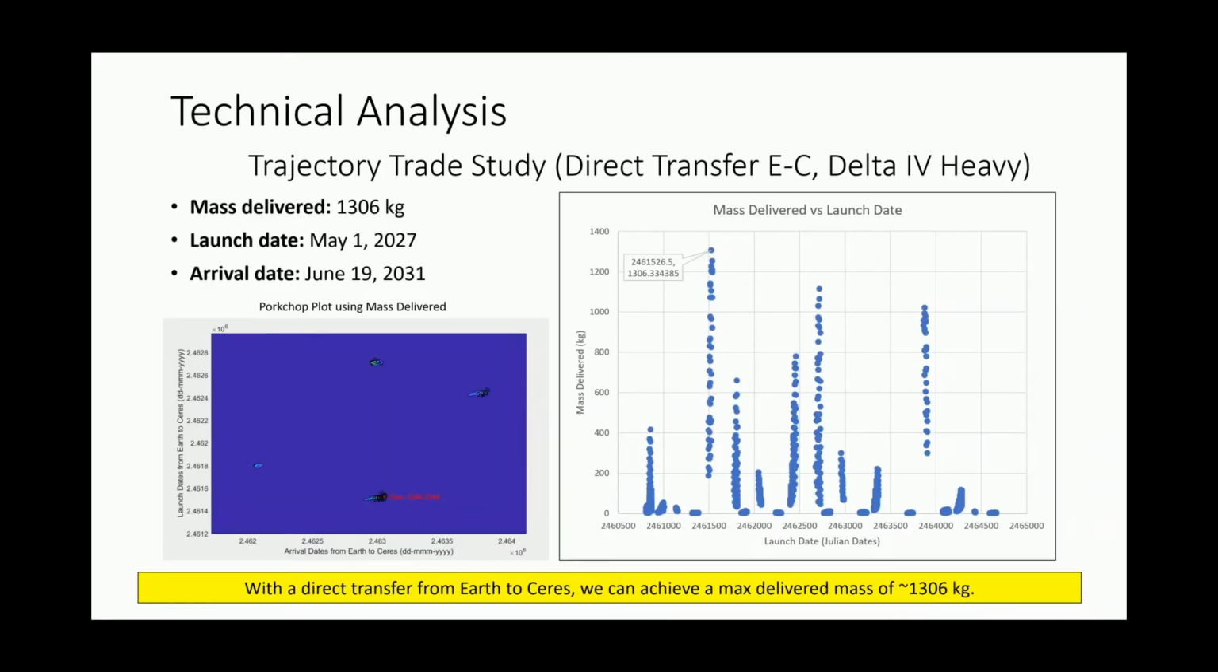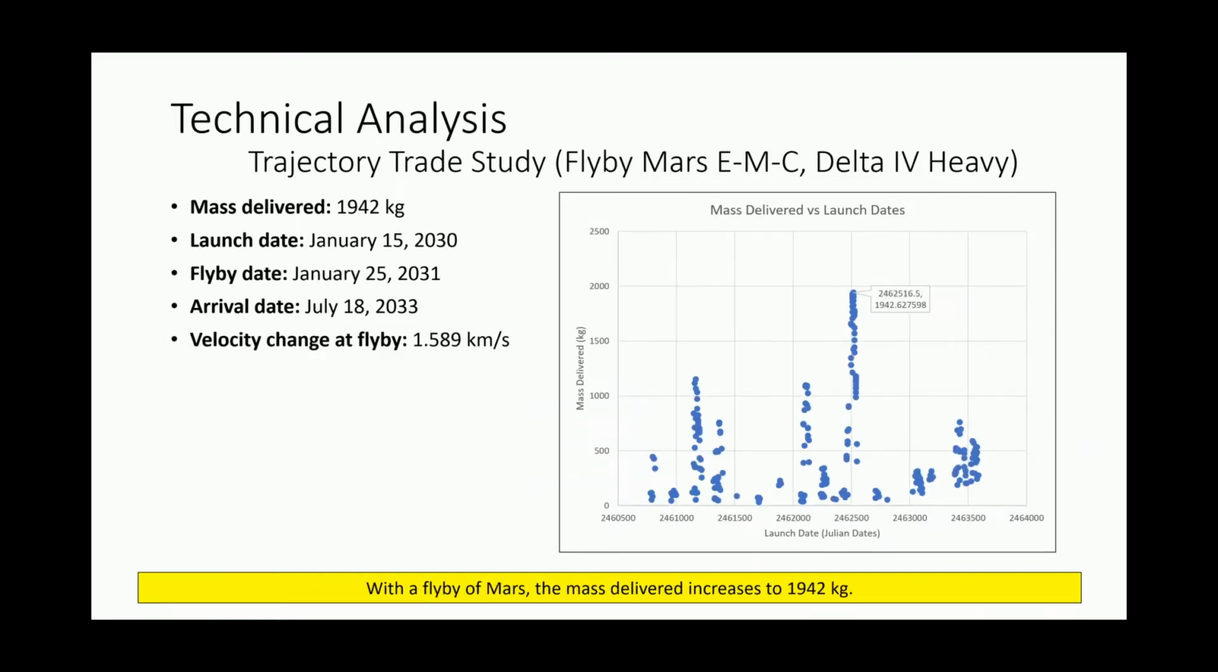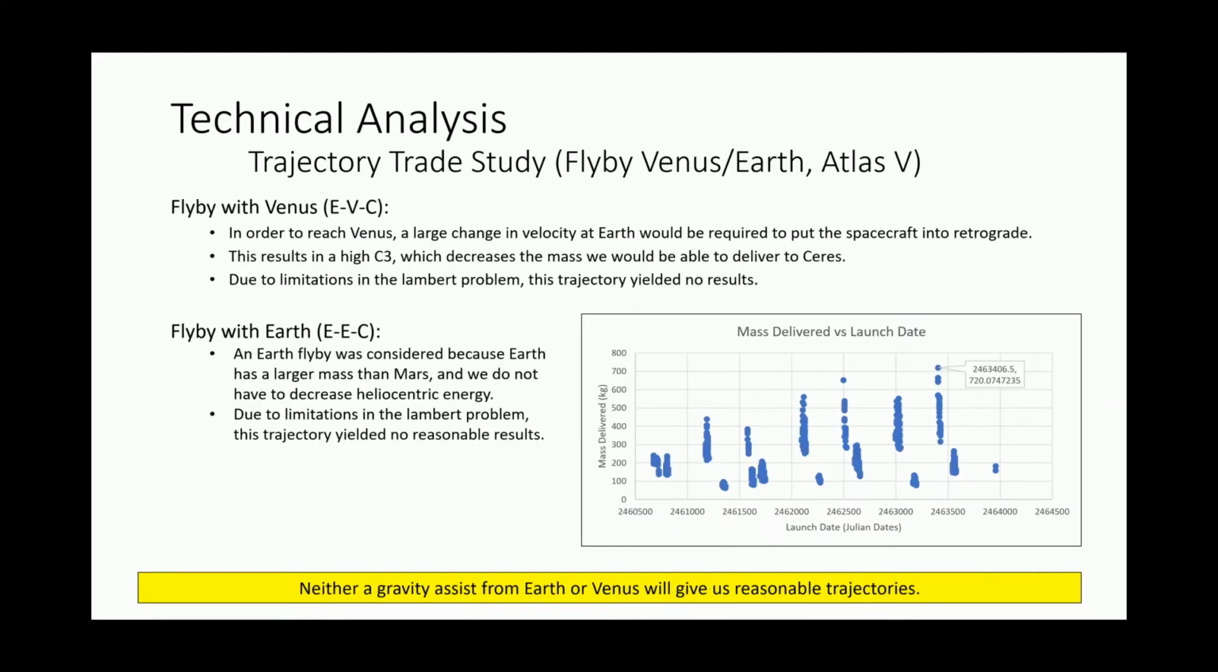For trajectory analysis, we studied 4 different types of trajectories. We studied a direct transfer from Earth to Ceres, a flyby with Mars, a flyby with Venus, and a flyby with Earth. First, we studied the direct trajectory. We noticed that we only got a max delivered mass of 1,300 kilograms. With the flyby of Mars, we gained an extra 600 kilograms, and with the flyby of Venus and Earth, the solutions weren't so promising. With the flyby of Venus, we noticed that in order to get to Venus, we needed a retrograde burn, which resulted in too high of a C3, which yielded no results.